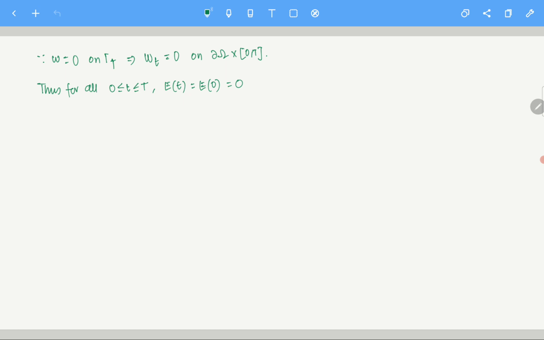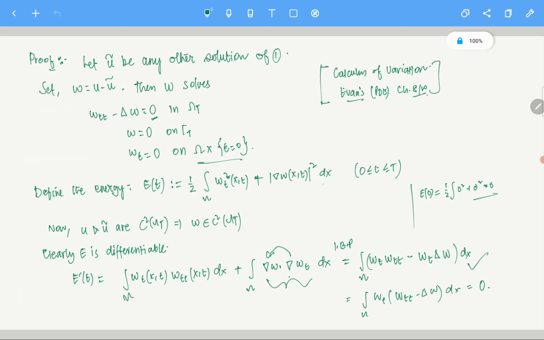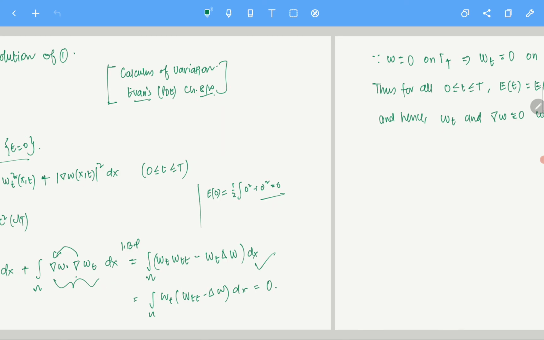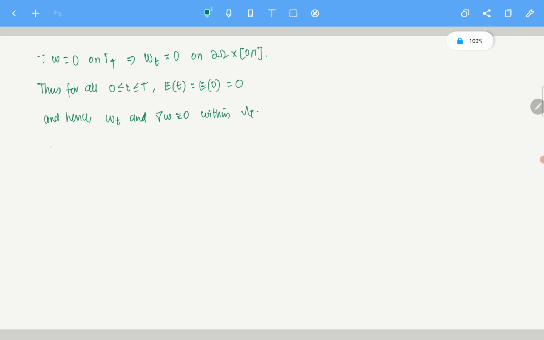Therefore, wt and the gradient of w have to be equivalent to 0 within omega t. Why? If E(t) is equivalent to 0, it is the integral of squares. These are the squares of two functions, the integral of which is 0, so those functions individually have to be 0 for this to make sense, right? So since w is 0 on omega cross t equals 0, that is true, right? What can you conclude?